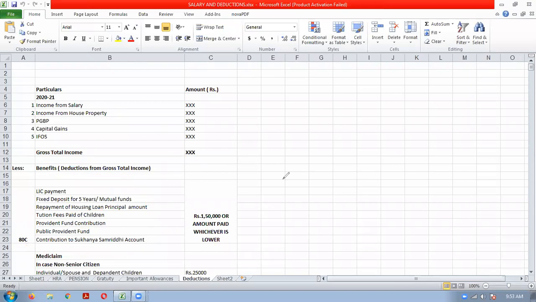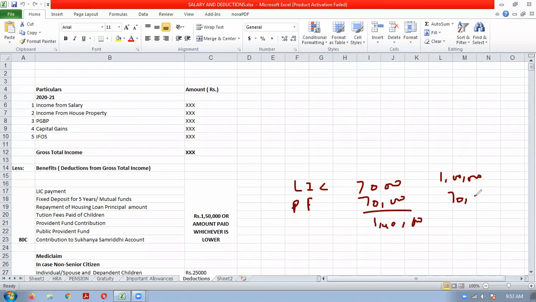Suppose if you are making LIC payments 70,000, PF contribution you have done 70,000. So how much you have contributed in 80C? 1,40,000. So you will get 1,40,000 as a deduction. Suppose LIC payment, if you are doing 1 lakh during the year premium, and 70,000 you have contributed in the PF.